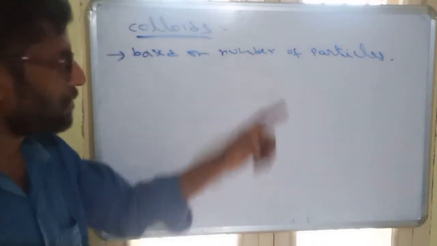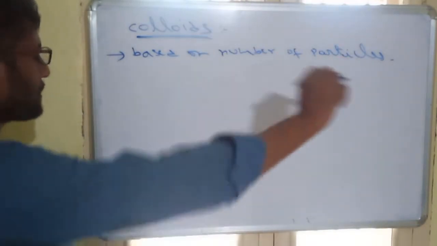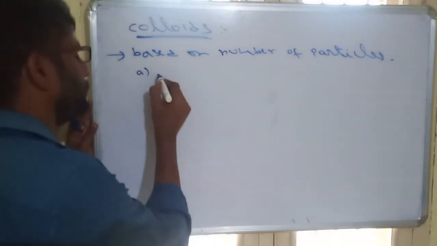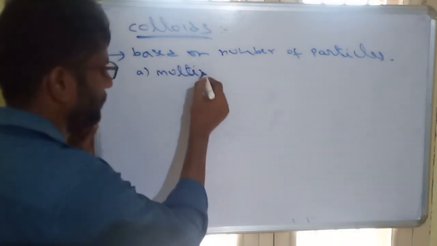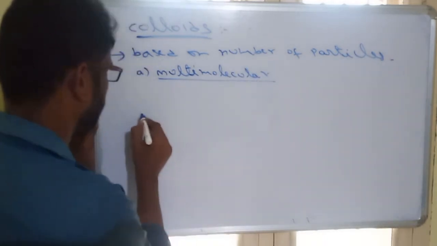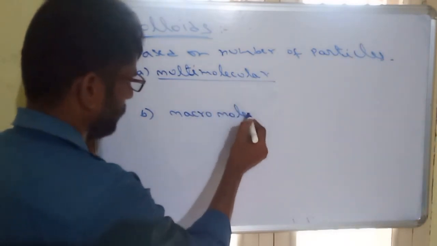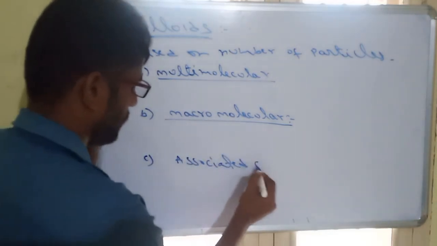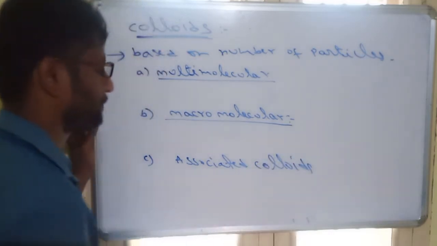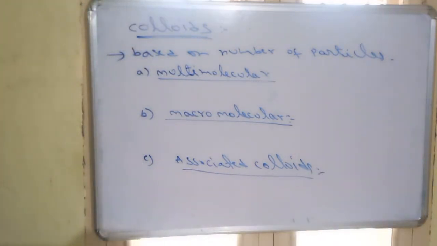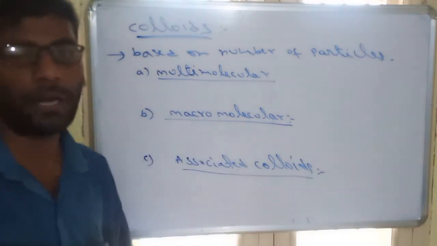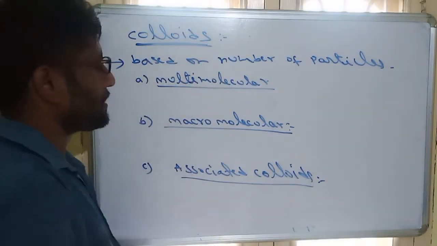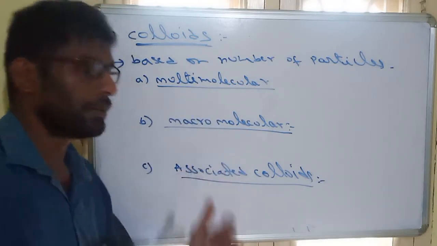Now the third classification is based on number of particles. Based on number of particles, colloids are classified into three types: multimolecular, macromolecular, and associated colloids.